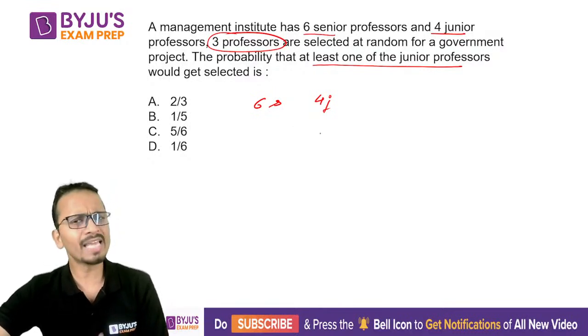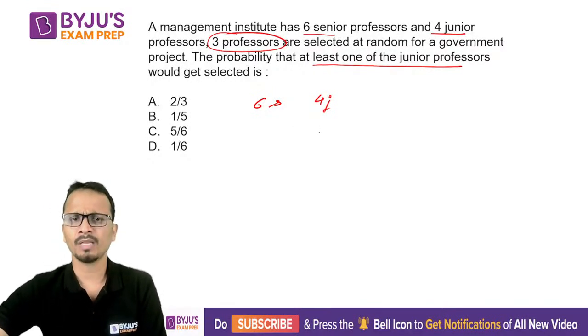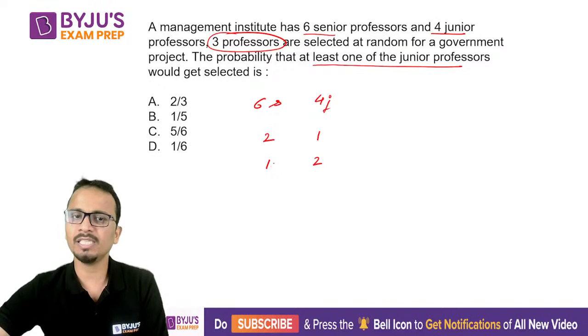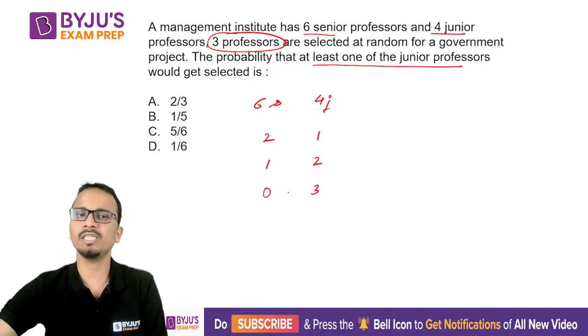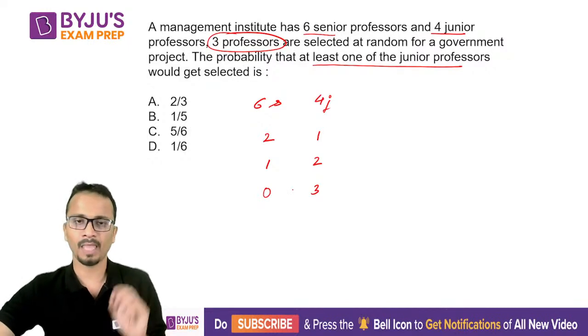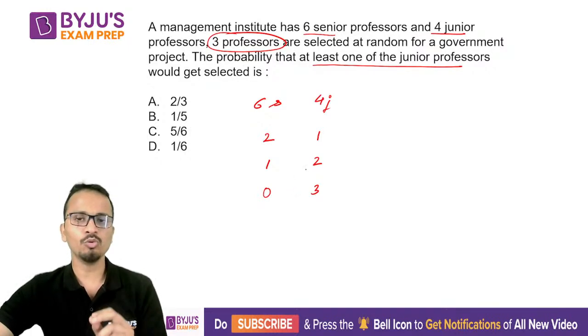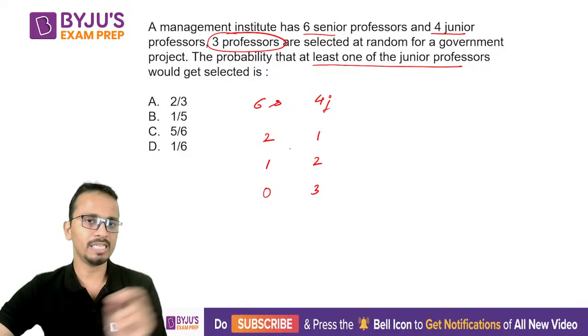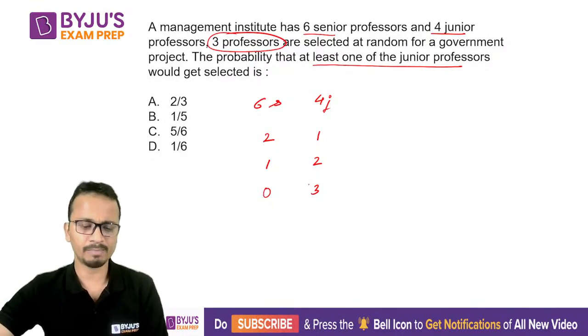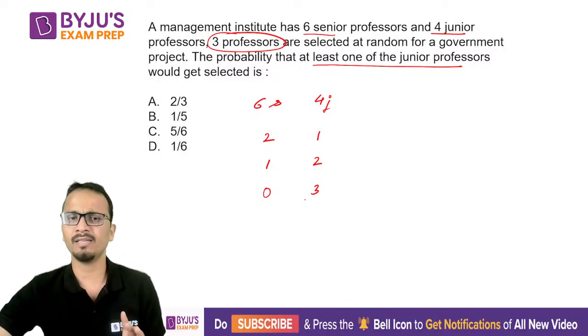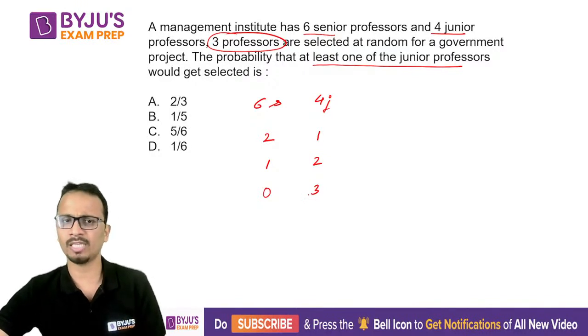Okay. So I can first of all make different cases. 1 junior and 2 seniors, this is the first case. 2 juniors and 1 senior, the second case. 3 juniors and 0 seniors, this is the third case. Calculate the value for each of these cases separately, and then add all of them and find your answer.